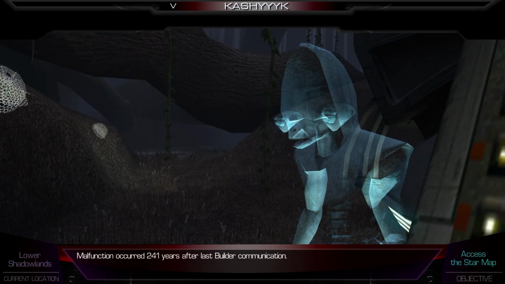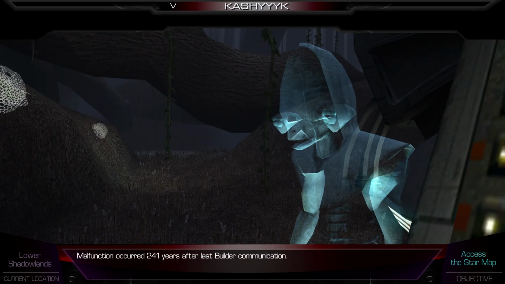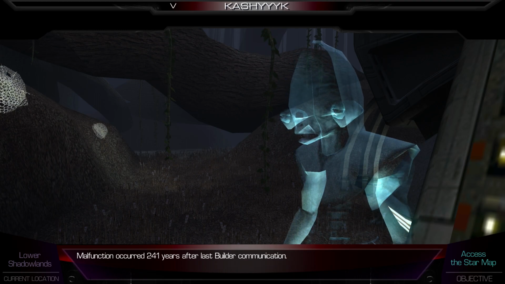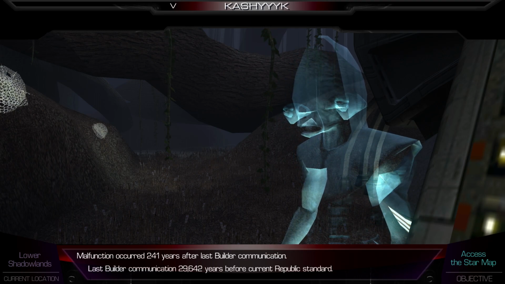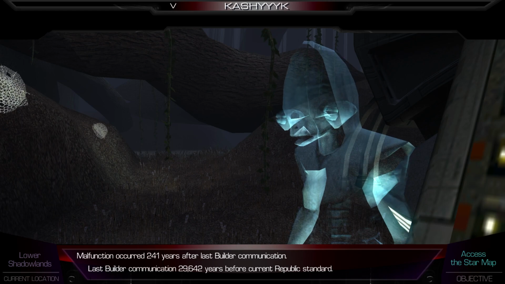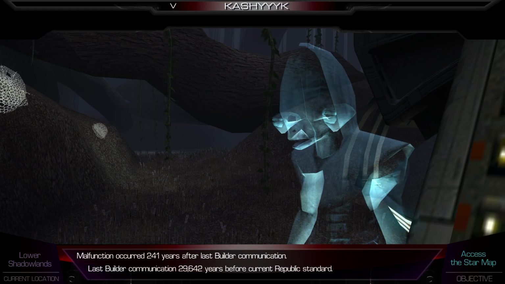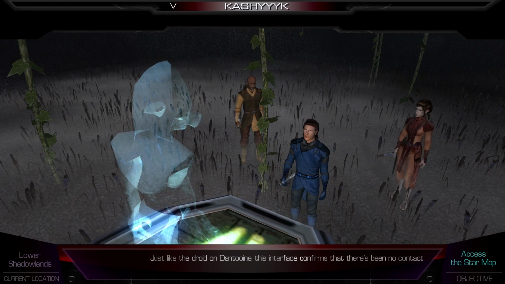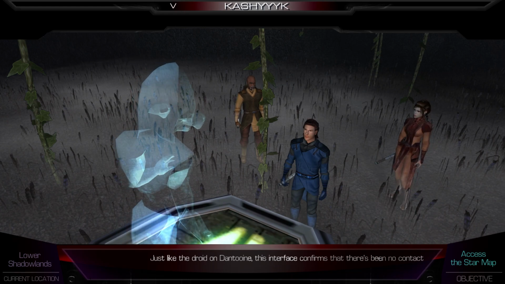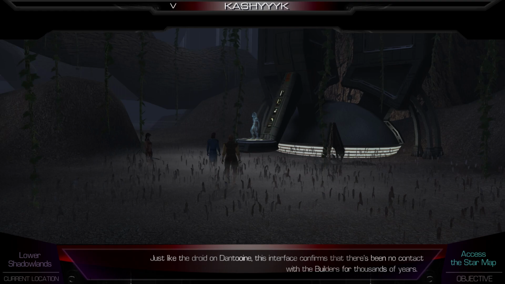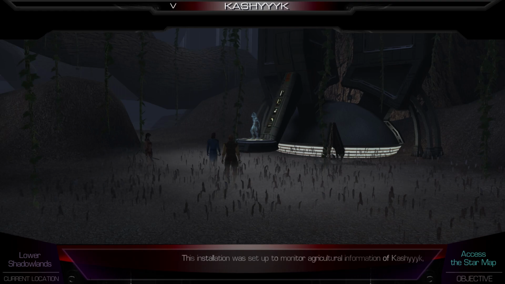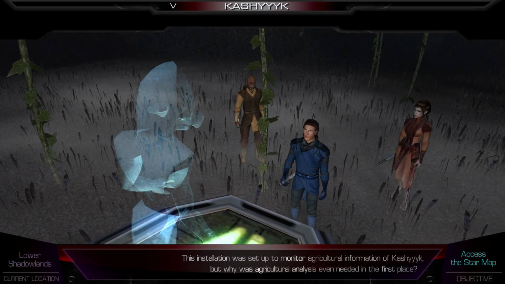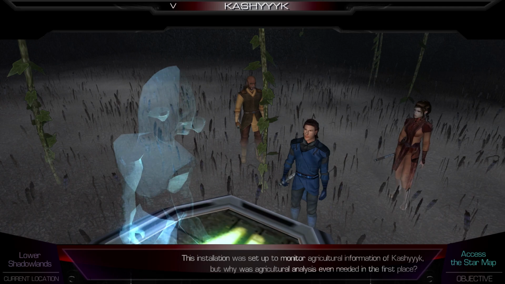Malfunction occurred 241 years after last builder communication. Last builder communication, 29,642 years before current Republic standard. Just like the droid on Dantooine, this interface confirms that there's been no contact with the builders for thousands of years. This installation was set up to monitor agricultural information of Kashyyyk. But why was agricultural analysis even needed in the first place?